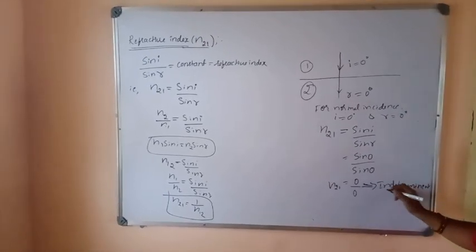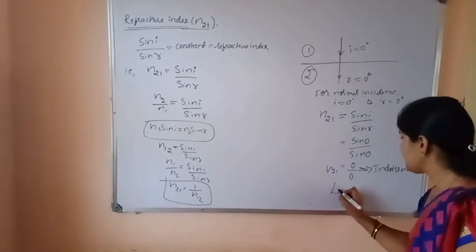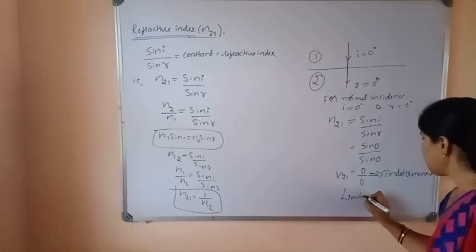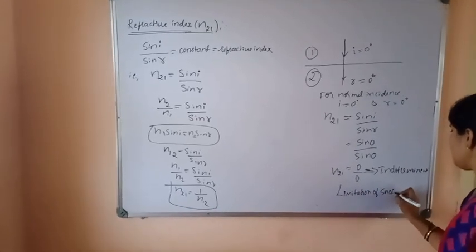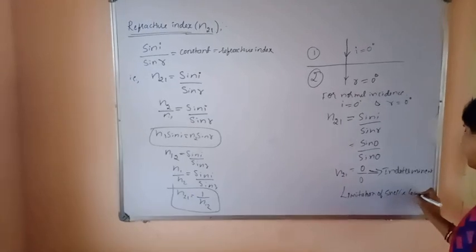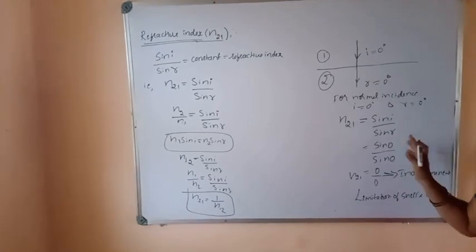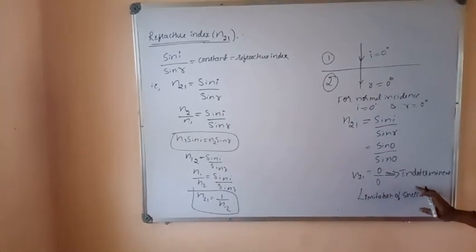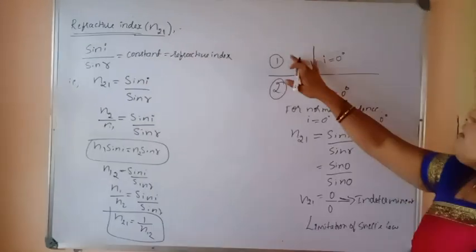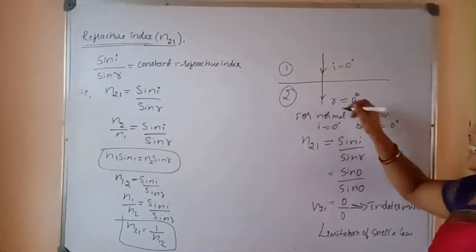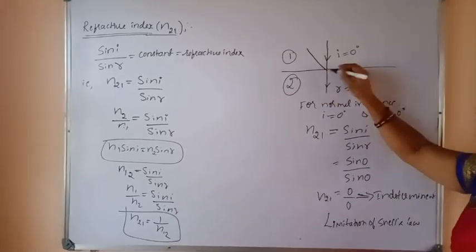So this is the limitation of Snell's law. That means Snell's law does not hold good for normal incidence. What is the limitation of Snell's law? Snell's law does not hold good for normal incidence. That means the refraction of light is the bending of a ray of light when it is incident obliquely, not normally.